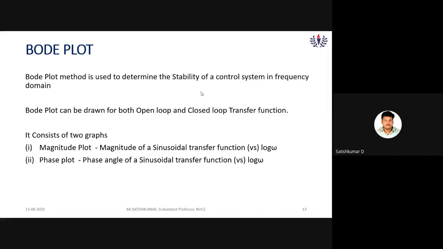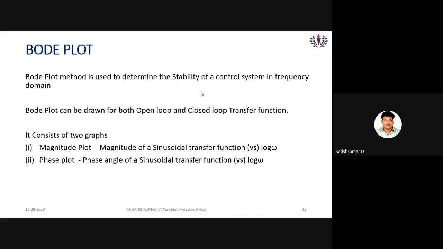Semi-log sheet, okay? One axis is a logarithmic scale and the other axis is a linear scale. The y-axis I am considering here is linear scale and the x-axis is logarithmic scale. So that's why it is named a semi-log sheet. The magnitude plot is the magnitude of the sinusoidal transfer function versus log omega. The x-axis is a logarithmic scale.